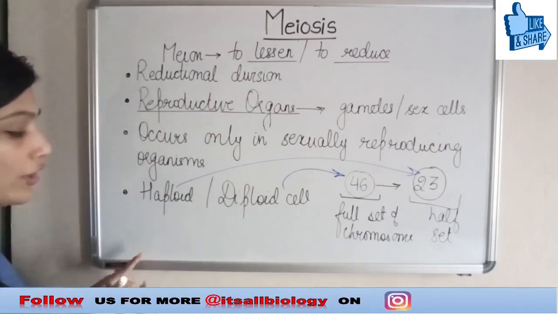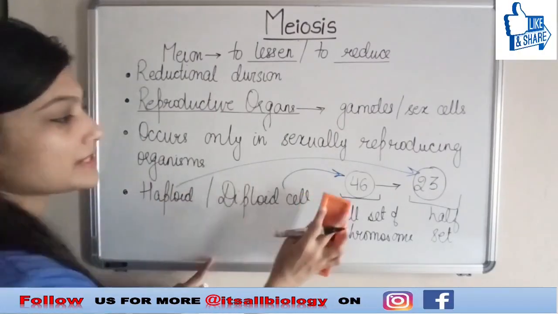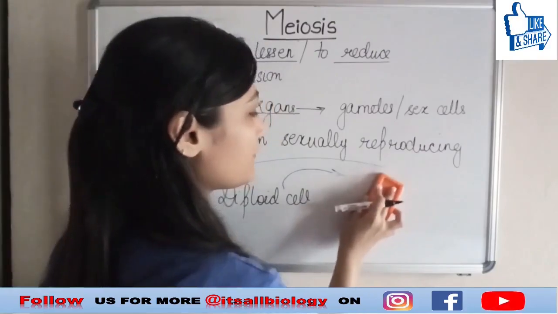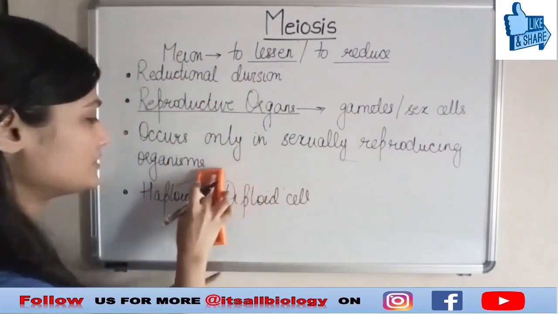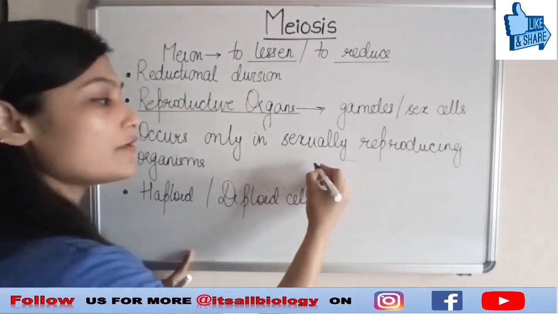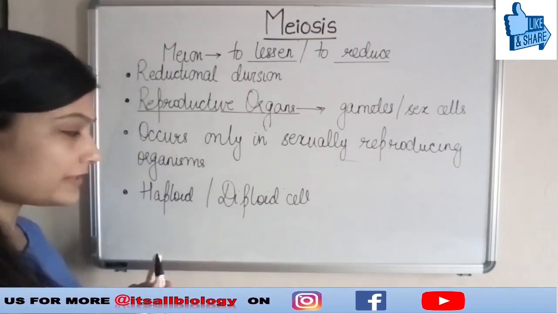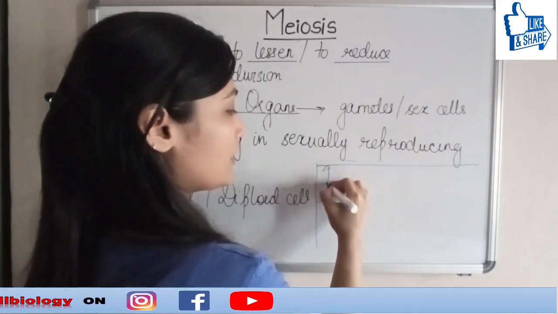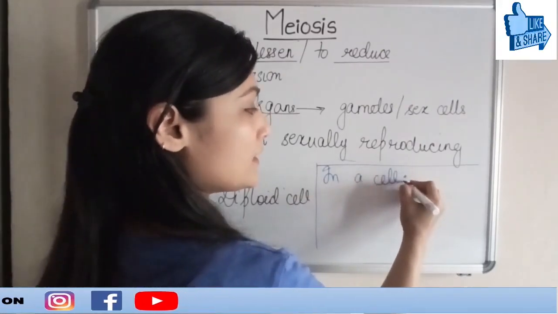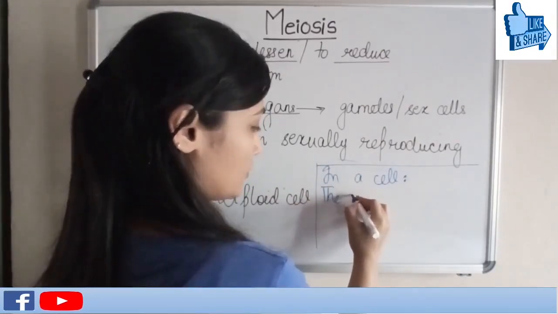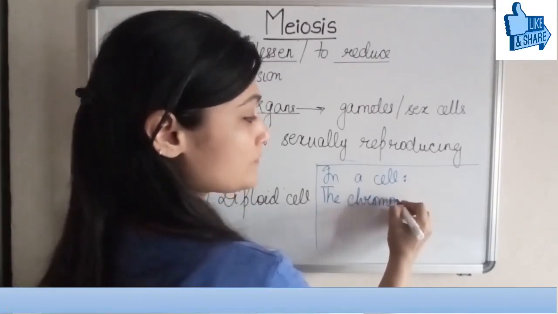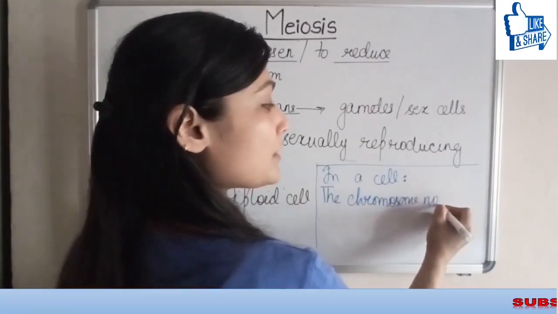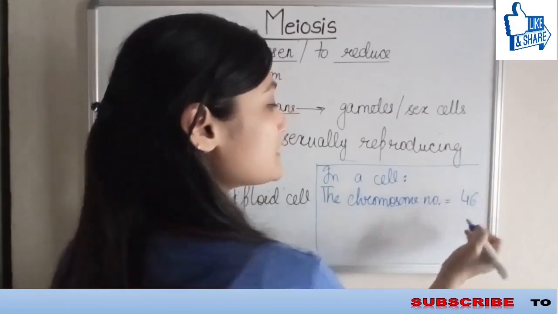Let me erase this so that it will be easy for you to see. Suppose there is a cell in which the chromosome number is 46.